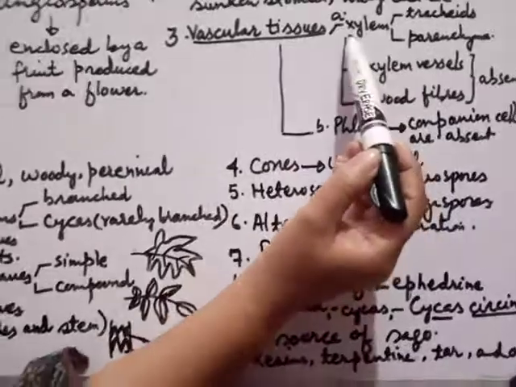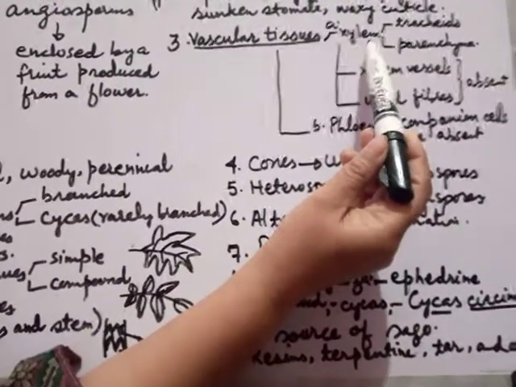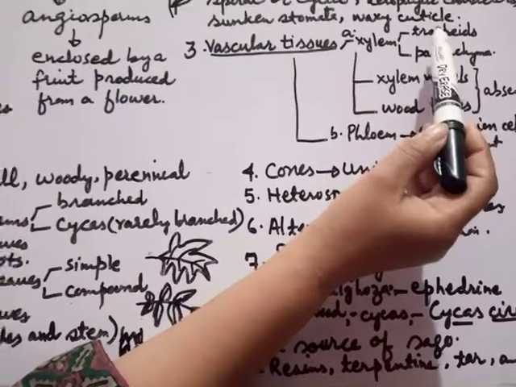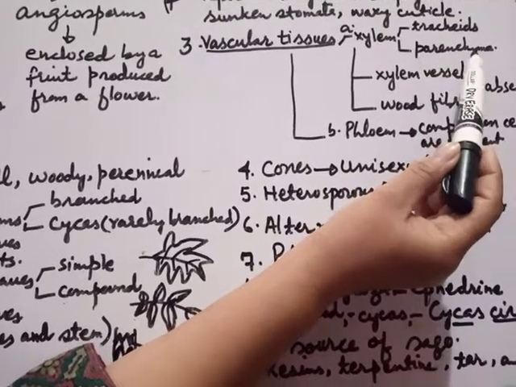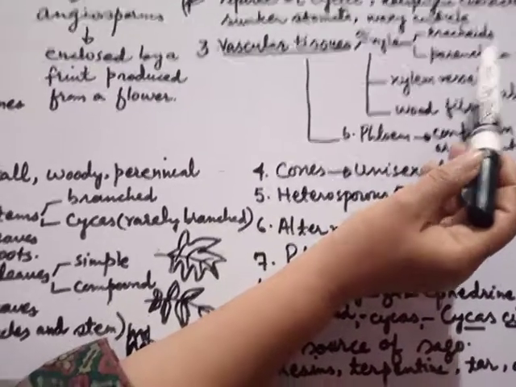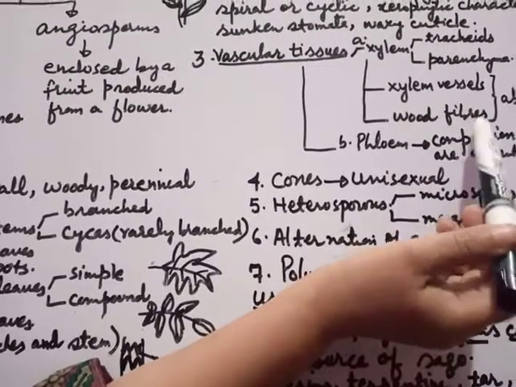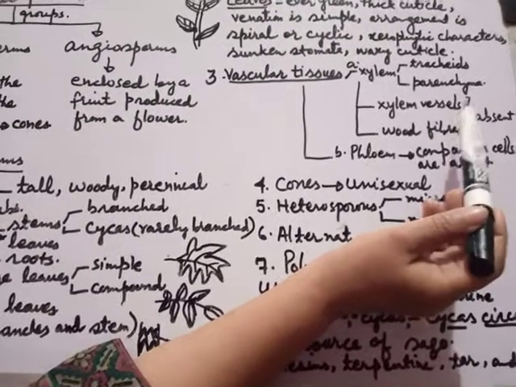Next, their vascular tissues. Students, in vascular tissues, two types of tissues are important. One is xylem tissue and the other is phloem tissue. In all gymnosperms, tracheids and parenchyma cells are present, while xylem vessels and wood fibers are absent in most of the gymnosperms.